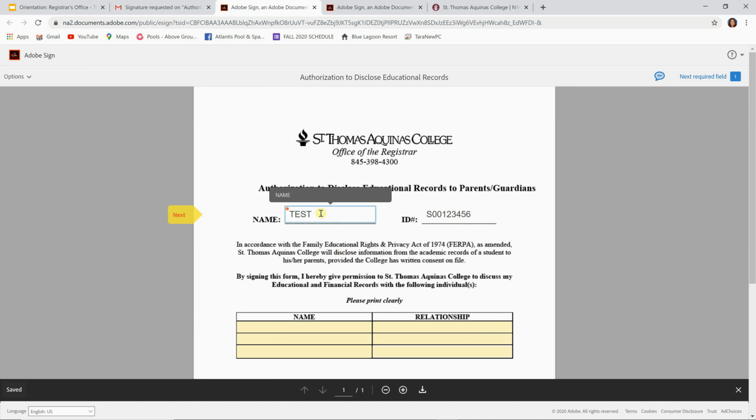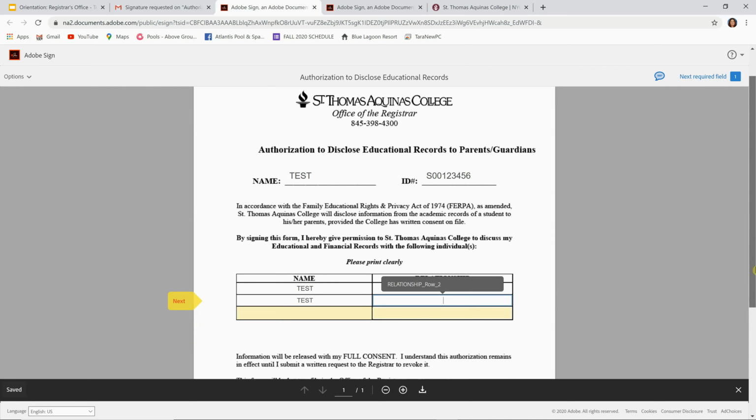Please print clearly. So here, this is where you want to put the people that should have access to your academic records. So you want to put the first and last name of anyone, your parents or guardians, who would be able to call up the financial aid office or business office or registrar's office and discuss your finances or your bills or your academic records. So you want to make sure that you indicate here the relationship of that person to you. And you could put in as many as you want, 1 or 2 or 3, whoever will be calling on your behalf to ask questions.